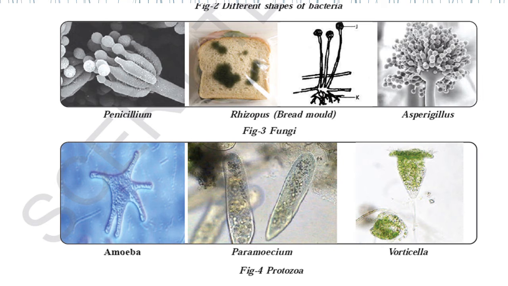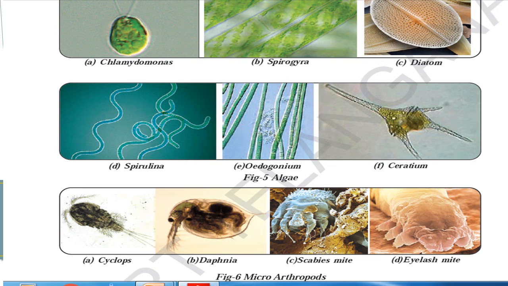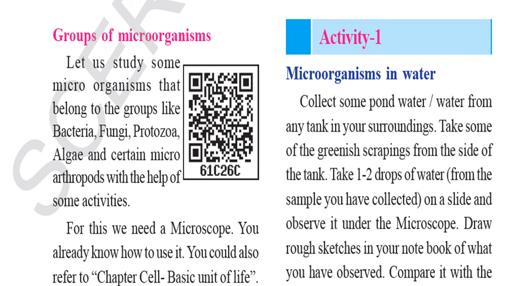Amoeba has no fixed shape. Paramecium and Vorticella are diagrams of protozoa. Learn how to draw them. Chlamydomonas, Spirogyra, diatom, Spirulina, and Oedogonium are algae. Ceratium too. Clear, children? Micro-arthropods, figure 6 last: Cyclops, Daphnia, scabies mite, eyelash mite. These are arthropods, all 4 down. Figure 5: these 3 are algae: Spirulina, Oedogonium, Ceratium, and Chlamydomonas, Spirogyra, diatom are algae. Compare them, you find out.